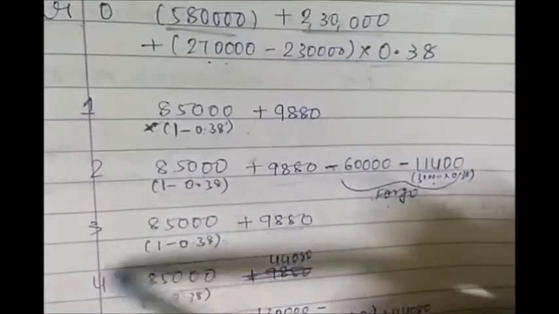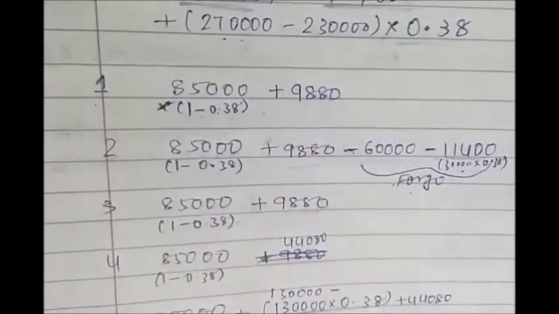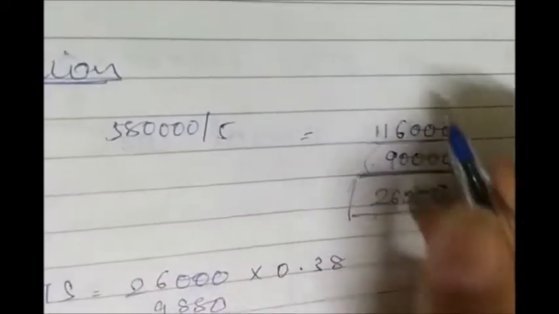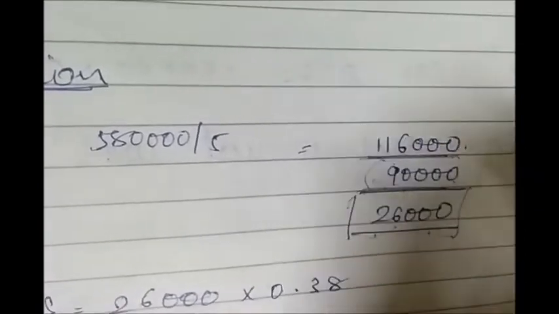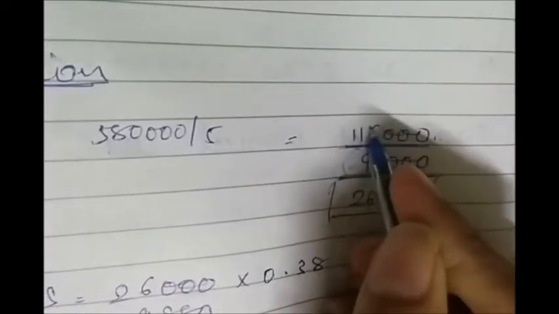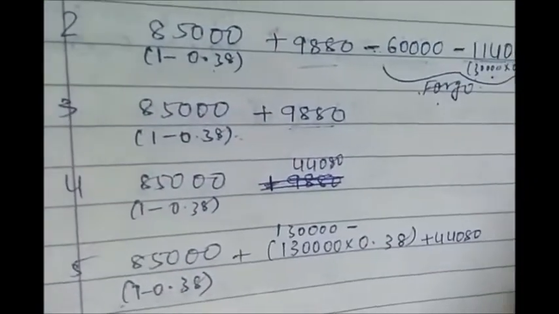But in the 4th year you will have to buy a new machinery in any case. So now we will not calculate tax shield on incremental, we will calculate tax shield directly on the new depreciation only, that is 1,16,000. So 1,16,000 multiply by the tax rate, you will get 44,080.